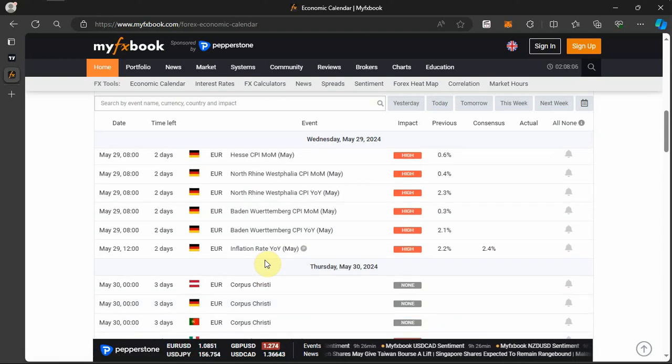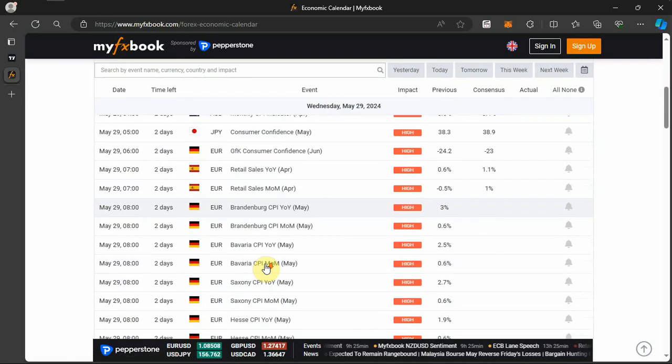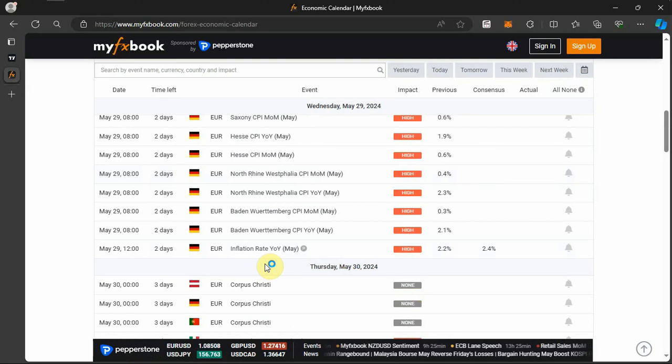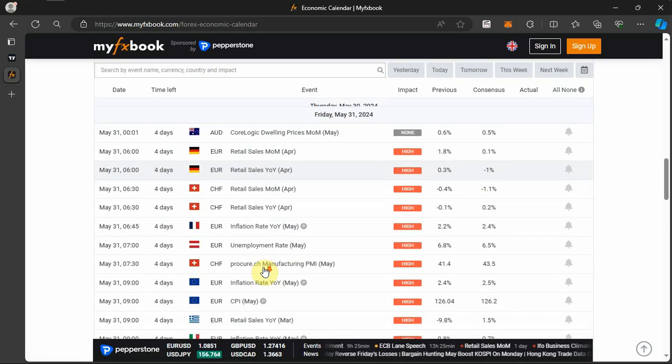So definitely we are likely to see price giving a fake move on Tuesday and Wednesday. The real move for the USD pairs is going to happen on Thursday and Friday. So you take note of that.